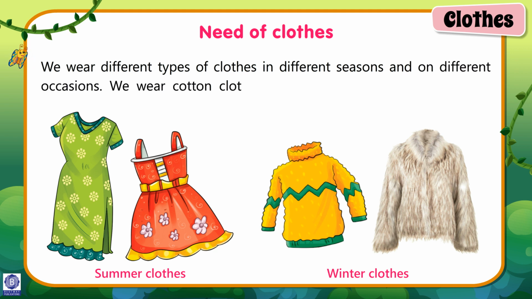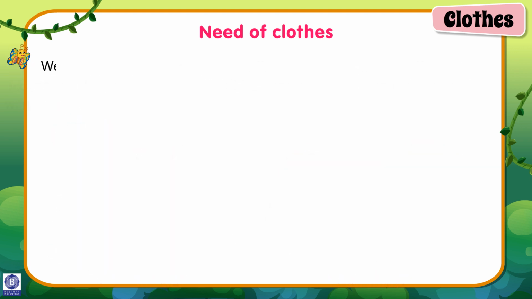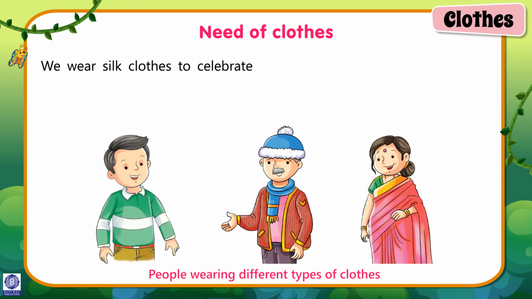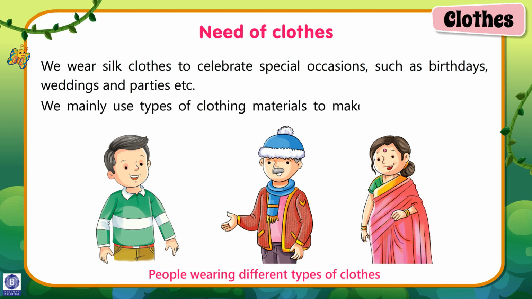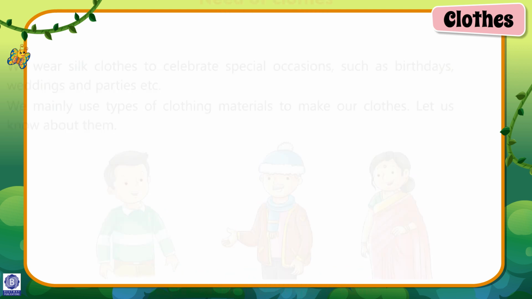We wear different types of clothes in different seasons and on different occasions. We wear cotton clothes in summer and woolen clothes in winter. We wear silk clothes to celebrate special occasions such as birthdays, weddings and parties, etc. We mainly use two types of clothing materials to make our clothes. Let us know about them.